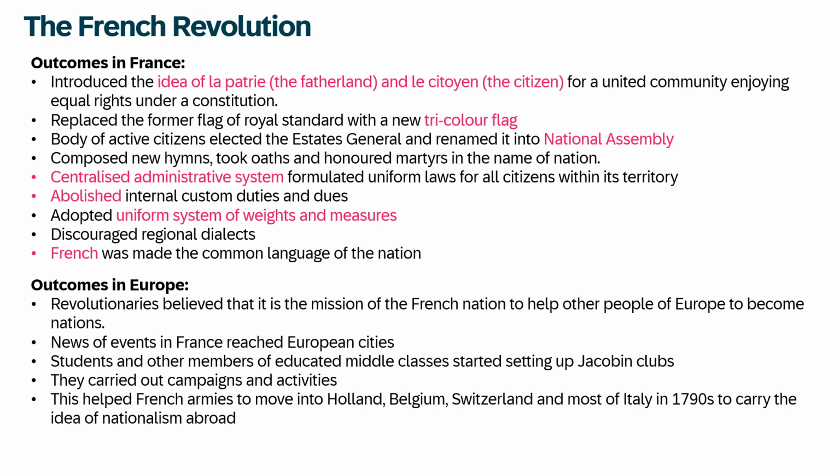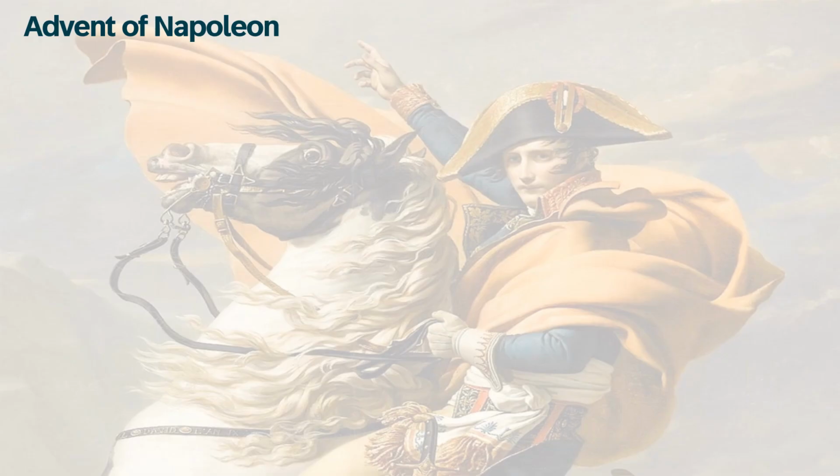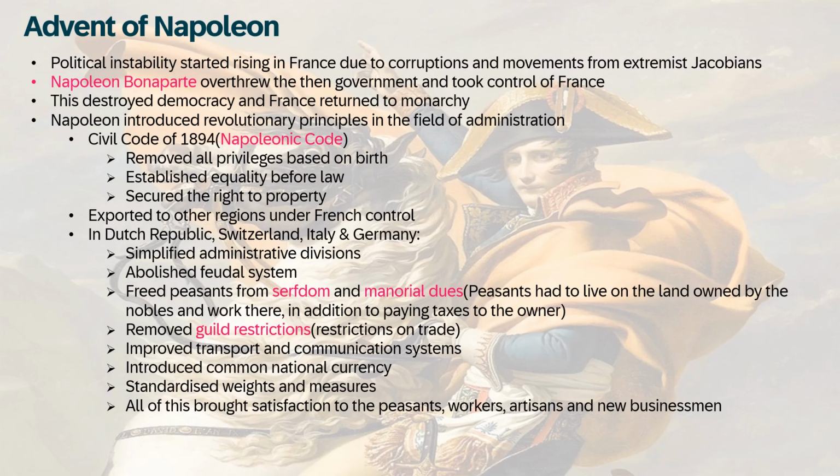These efforts by the French revolutionaries helped ignite the nationalist sentiment across Europe, leading to significant political changes in several regions. The advent of Napoleon. Political instability in France worsened due to corruption and movements by extremist Jacobins. Napoleon Bonaparte seized the power by overthrowing the government, ending democracy, and reinstating monarchy in France.